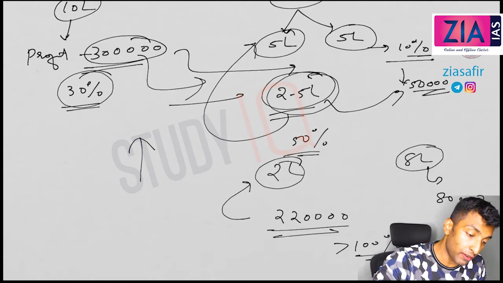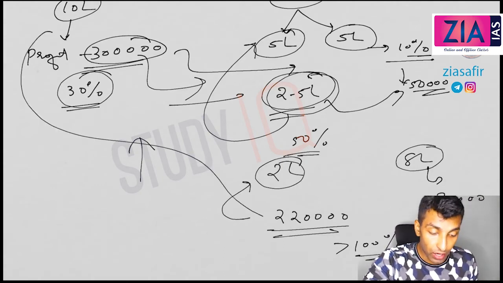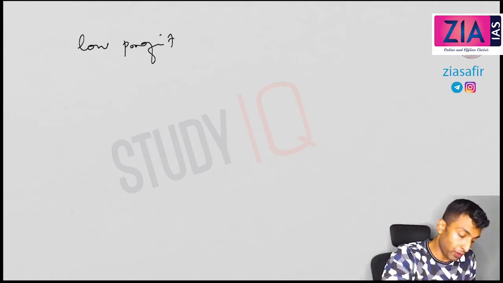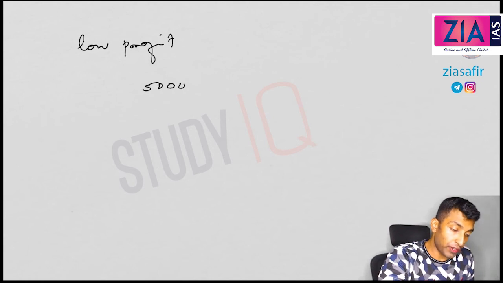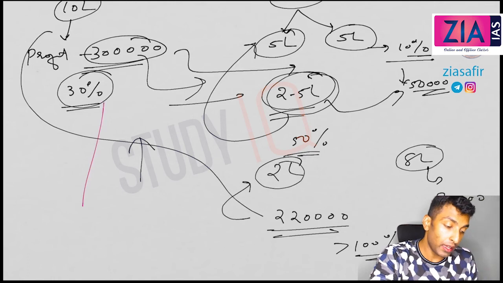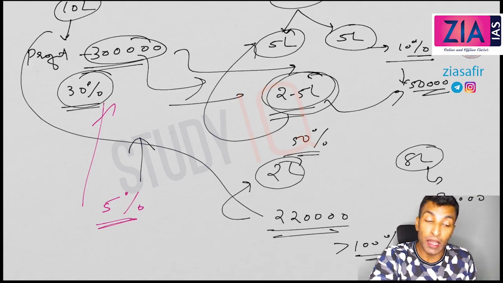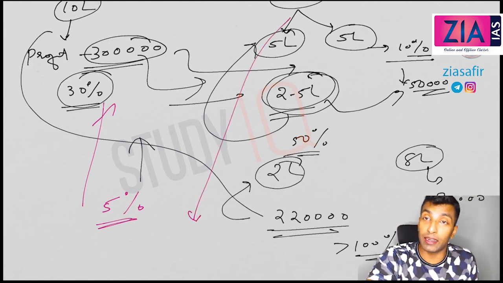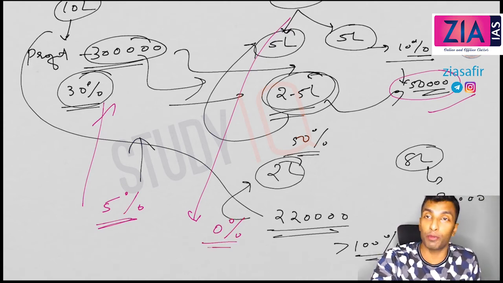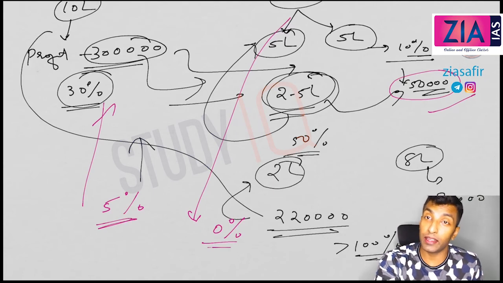Now imagine the possibility of loss. Here we have discussed profit. Now let's talk about low profit, say only 50,000 is the profit. The first company gets 50,000 profit, which is 5% of his investment. But the second company gets 50,000 profit and this 50,000 will be given as interest. So effectively he is left with nothing. So 0% profit.